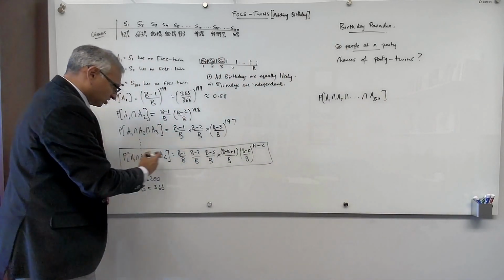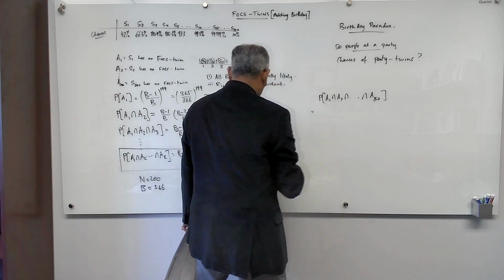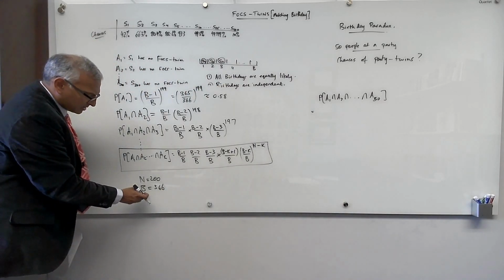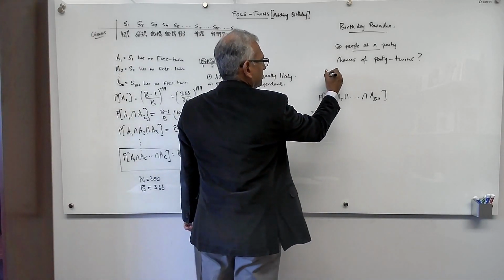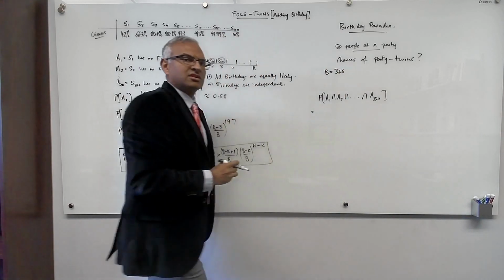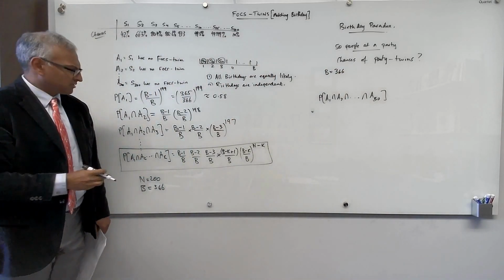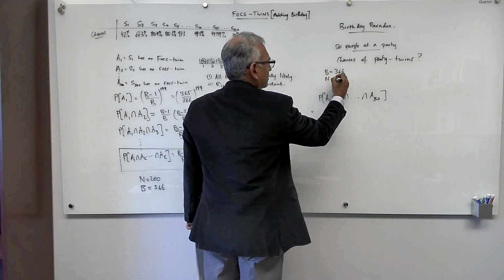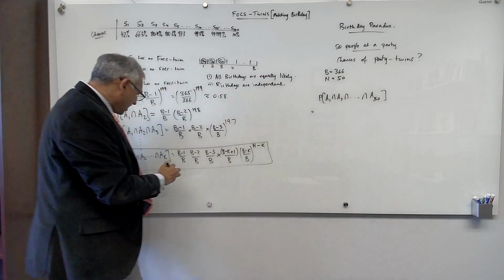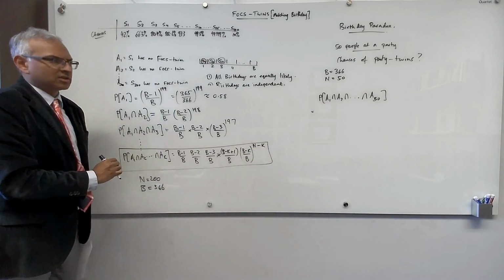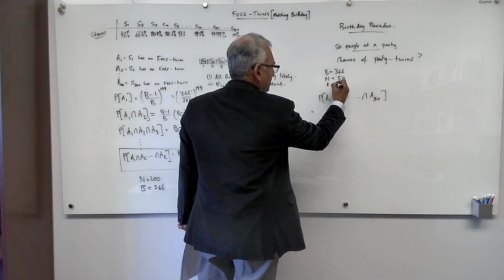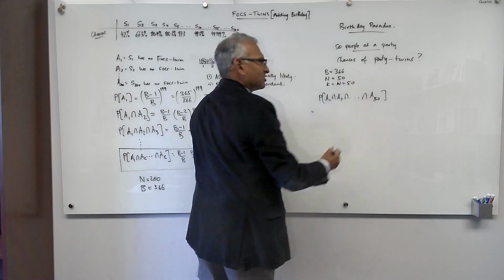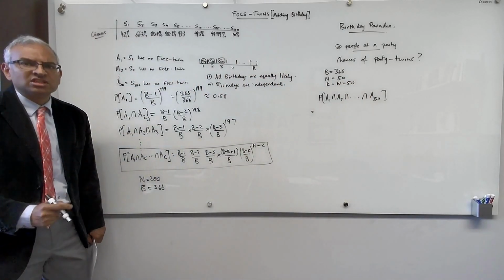We can now just use this formula. In that specific example, B is still 366 because we're interested in birthdays, and N is now 50. But K, we're interested in all people not having a twin, so K is equal to N, which is 50. So this is the special case that arises in the birthday paradox.